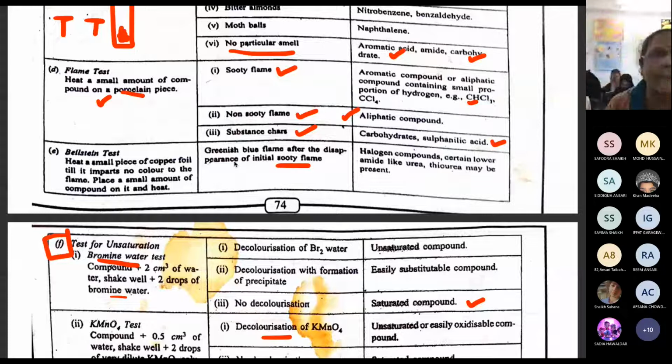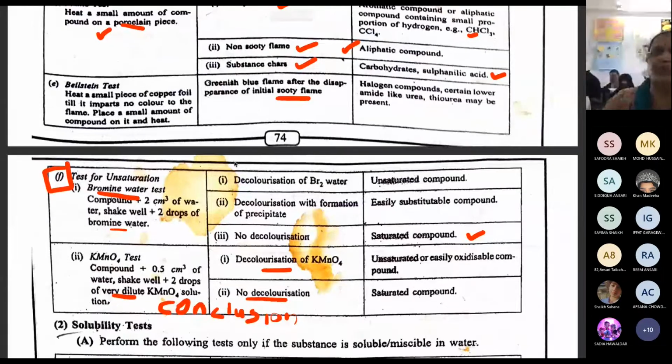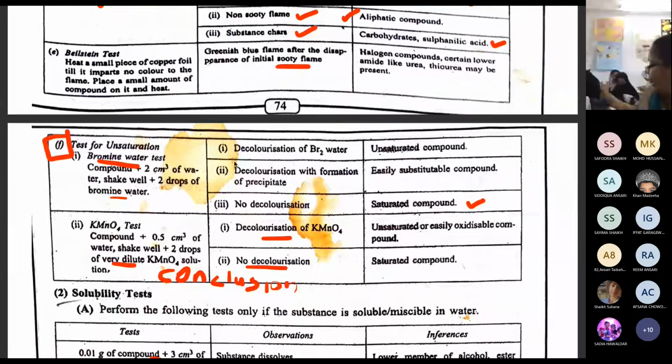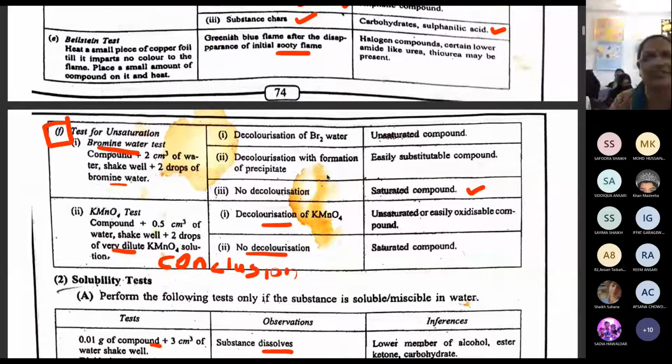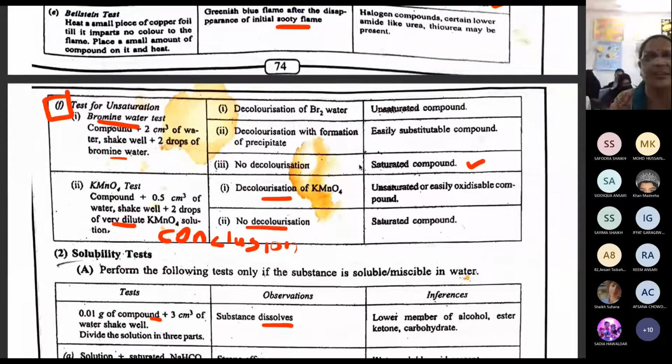Now the next thing is the test for unsaturation. So there is bromine water. What you have to do is take the compound in a test tube, add bromine water and shake well. The color of bromine water is already yellow. If that yellow color decolorizes, meaning it is removed, we can say the compound is unsaturated. If it remains the same, no decolorization, we can say saturated compound. If you get a precipitate also, we can say an easily substitutable compound.